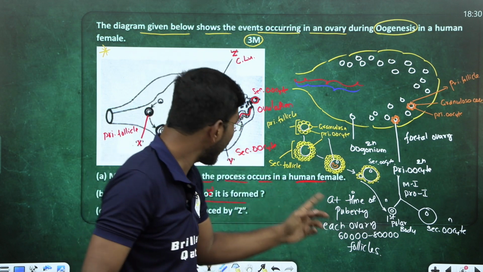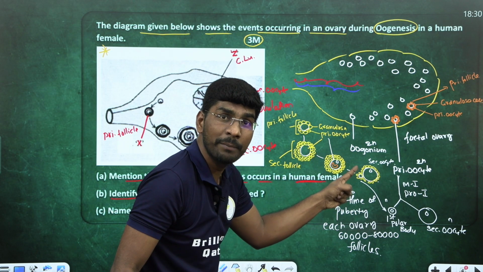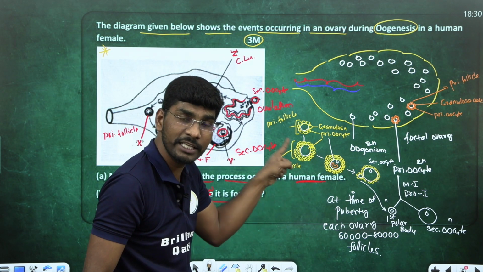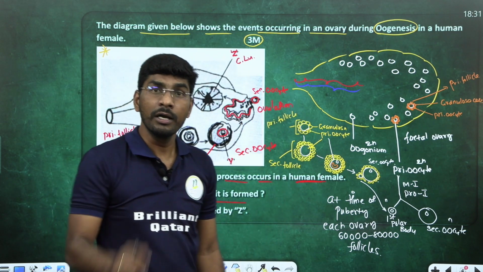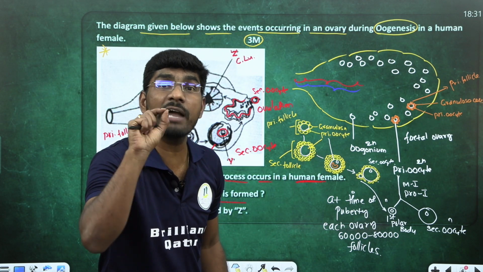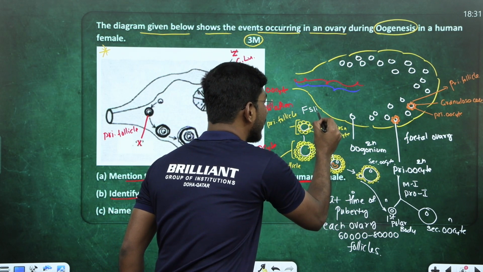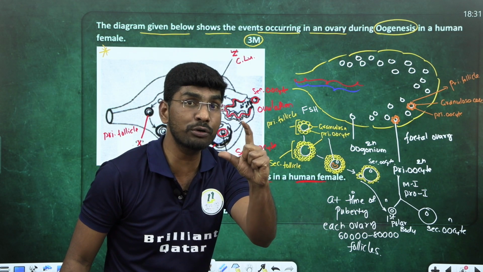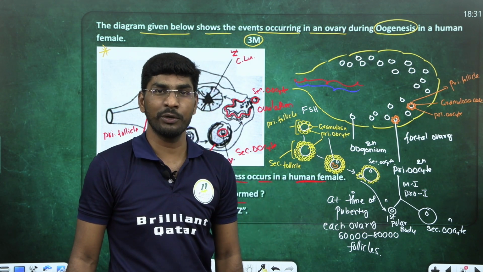This stage where the follicle is growing to form the secondary oocyte is called the follicular phase. Do you know this follicular phase is under the influence of FSH? The hormone name is follicle stimulating hormone. I hope you understand.